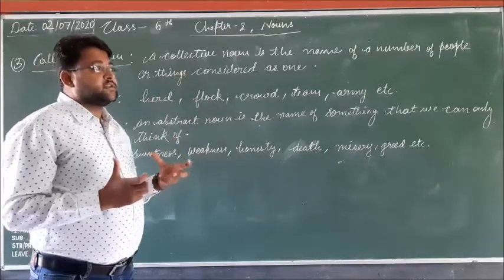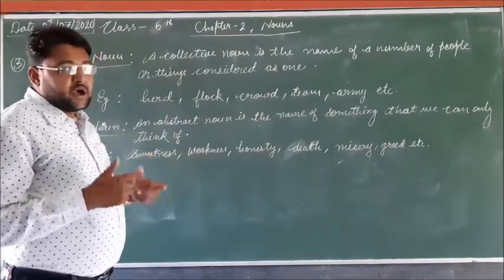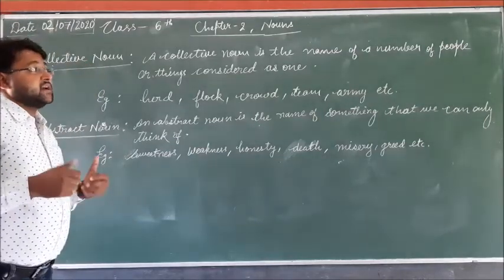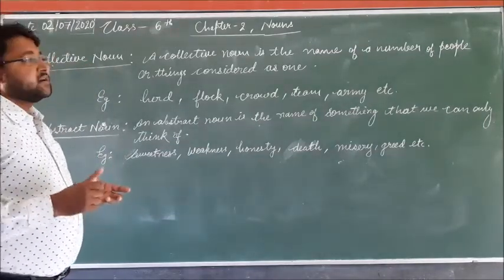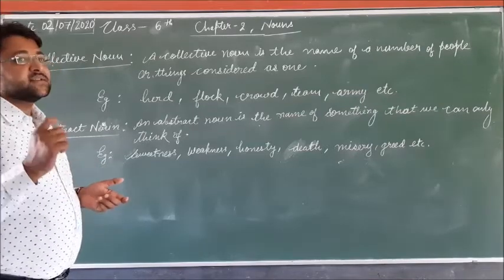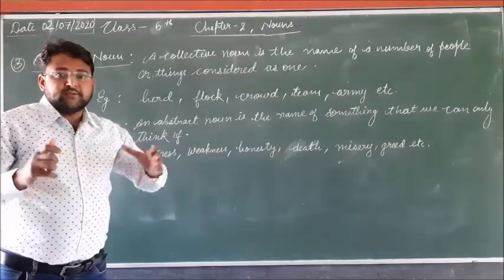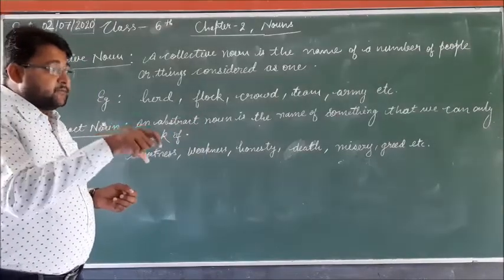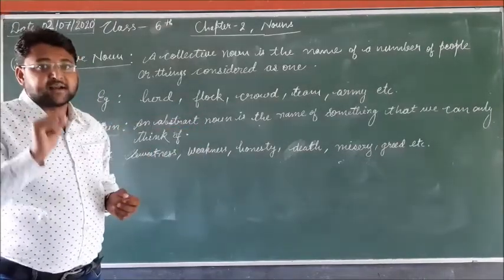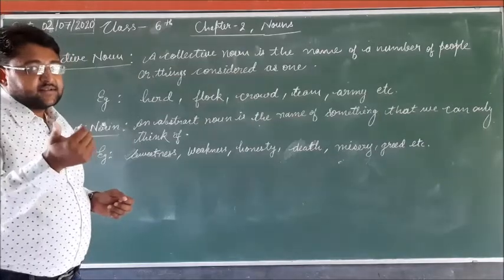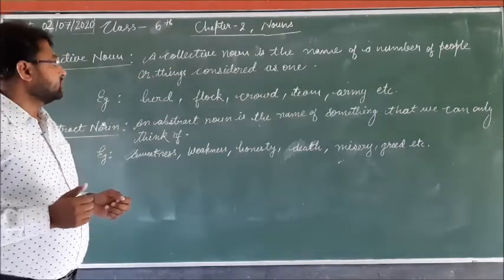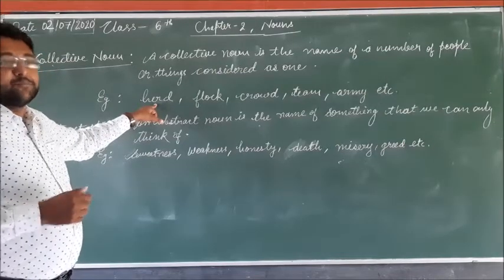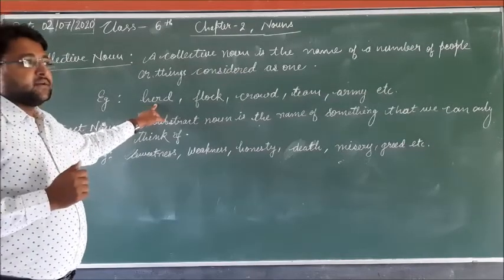It is the group of anything, the collection of people or the collection of things considered as one. Suppose there is a collection of anything and we consider that as single, that will be the collective noun.